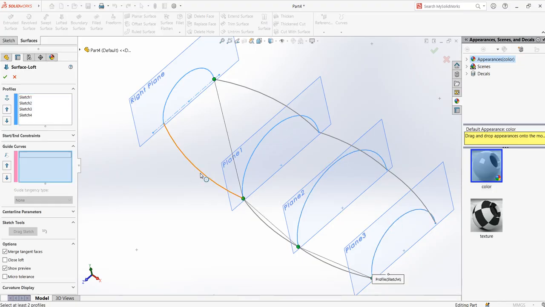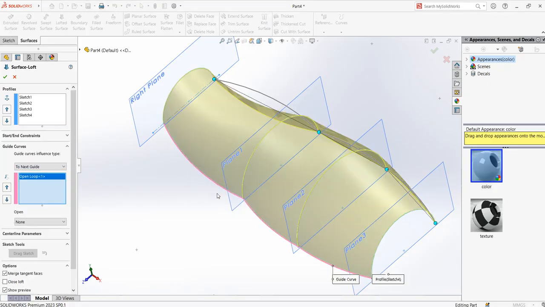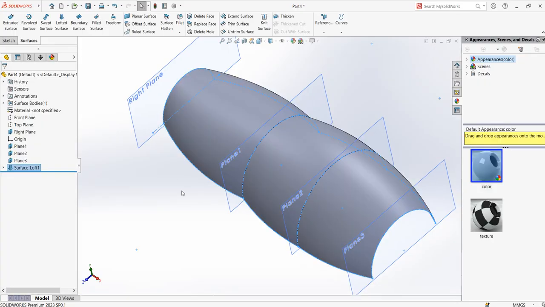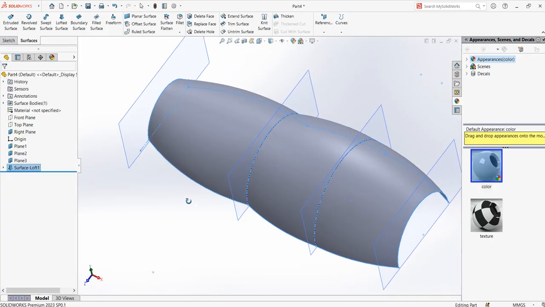In the loft, in the profiles, you click all the 4 sketches, and in the guide curves, select this curve and the other curve. Say OK. Now you have the complete loft.